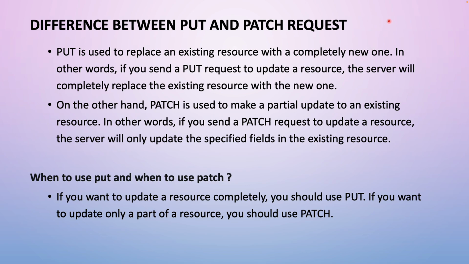Suppose I have an endpoint /products and I want to update the product ID 1. I need to replace the entire product ID 1 with the new value that I'm going to send through Postman. In that case, I need to use PUT. Why? Because I'm going to update the entire product P1 with some other value. So I need to update the entire resource, then I go with PUT.